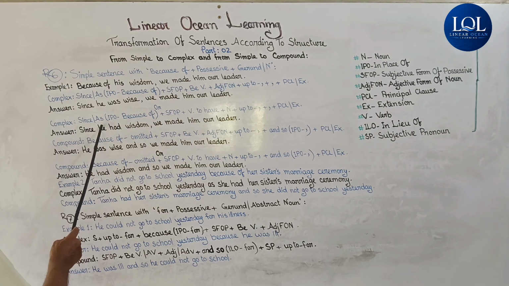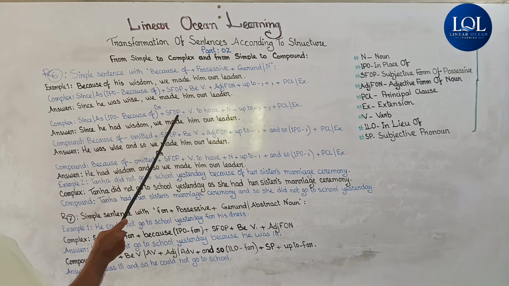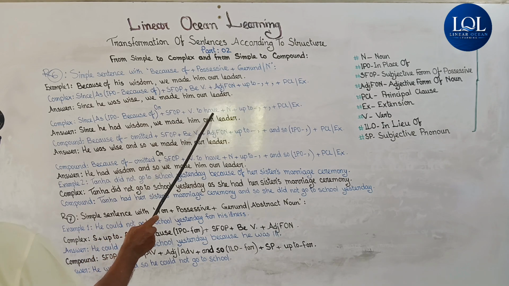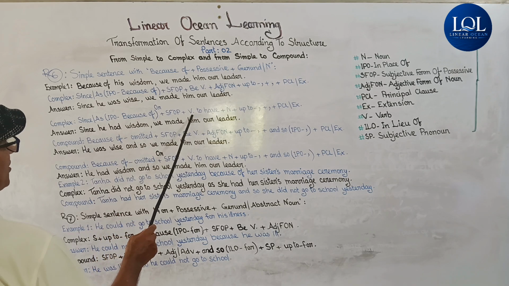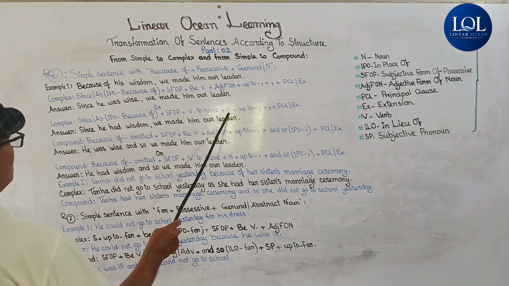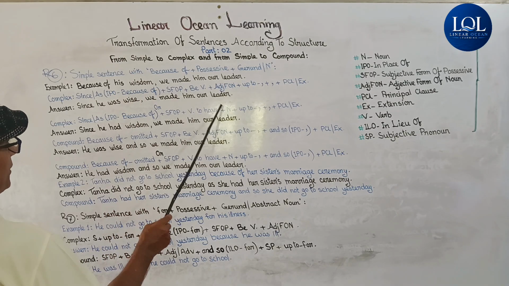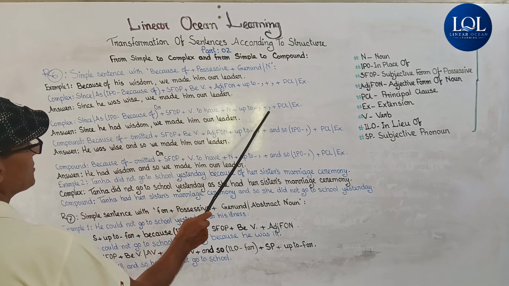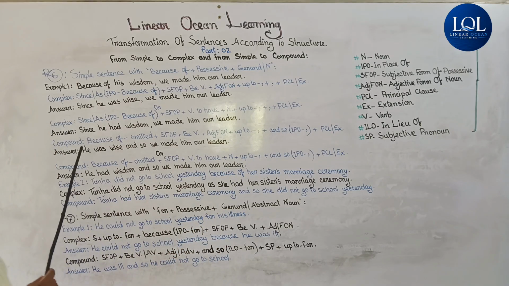Since or as, IPO because of, plus subjective form of possessive, plus verb to have. That means in place of be verb, we can put verb to have plus noun. Here noun is wisdom, then that will remain there up to comma plus PCL or extension.